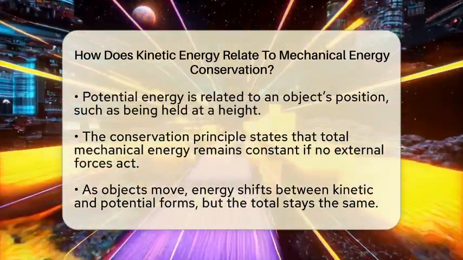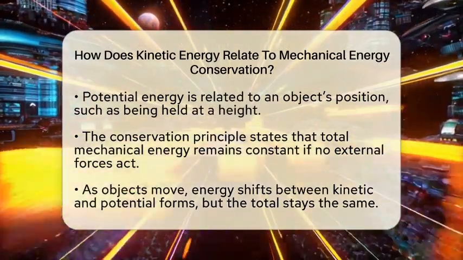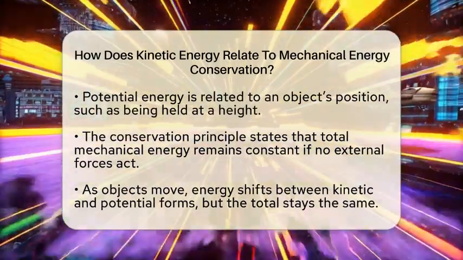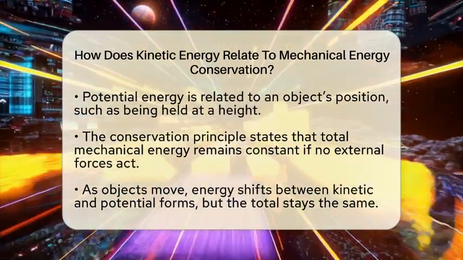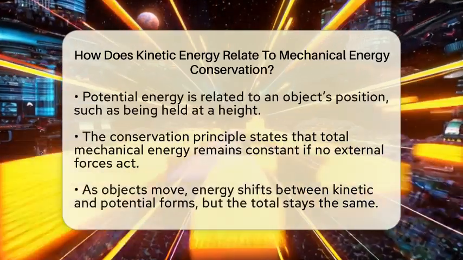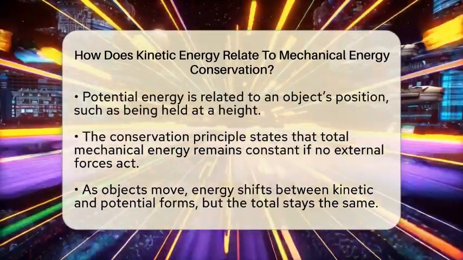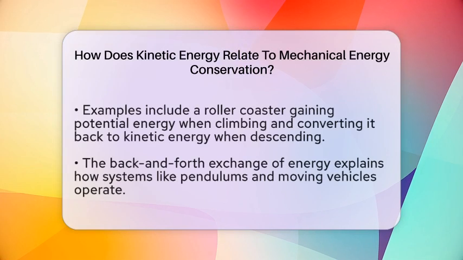For example, when a roller coaster climbs up a hill, it loses some kinetic energy but gains potential energy. When it zooms down, the potential energy turns back into kinetic energy, making it go faster. The sum of both energies stays the same throughout the ride, assuming no energy is lost to heat or friction.